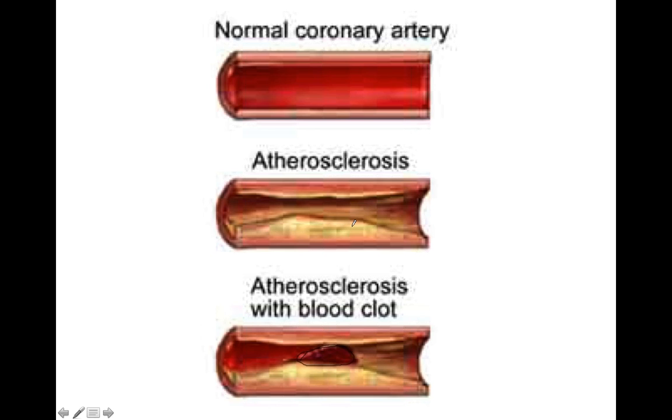Okay, and in case of peripheral blood vessels, it is claudication. And when there is rupture of the plaque, there is formation of a clot, so the patient will have non-STEMI, unstable angina, or STEMI. And in the mesenteric blood vessels, it is acute ischemic colitis or acute mesenteric ischemia. And if the same thing occurs in the peripheral blood vessel, then there is acute arterial occlusion, like the 5 P's which occur. Okay, pallor, paresthesia, paralysis.